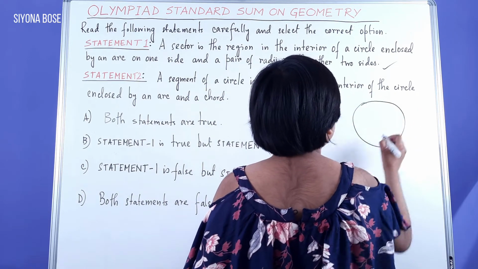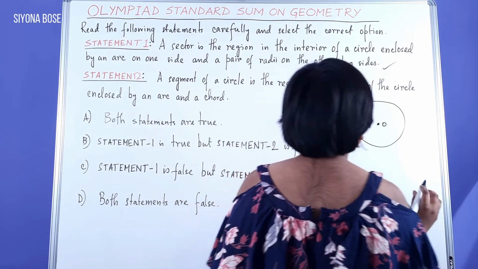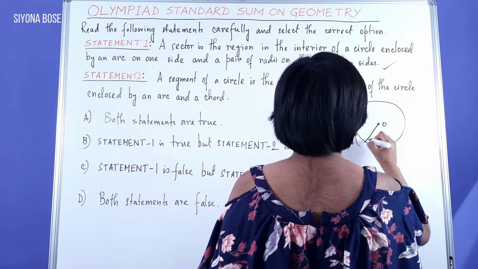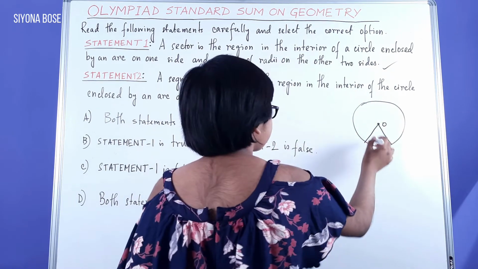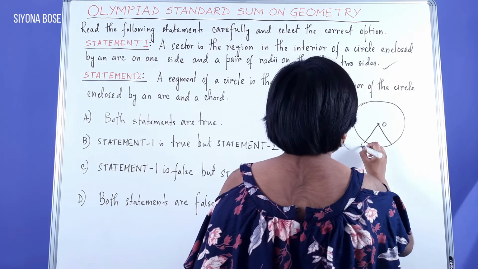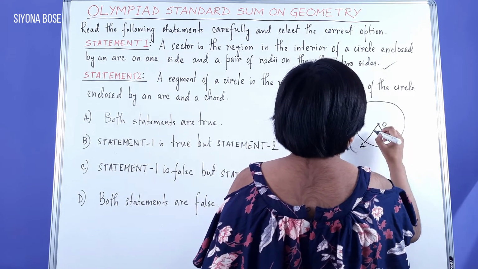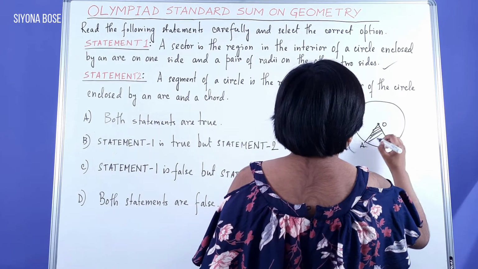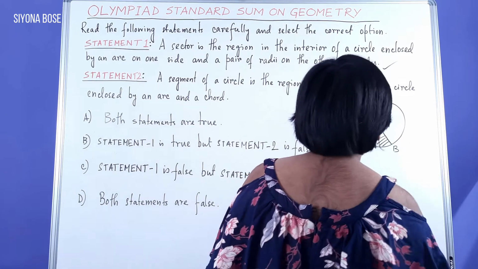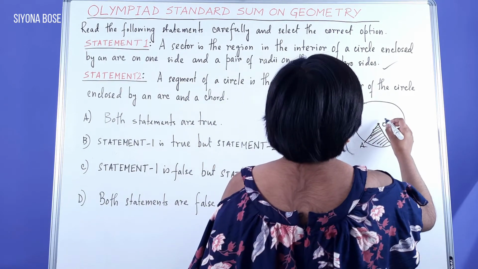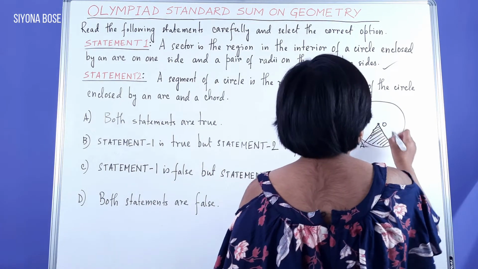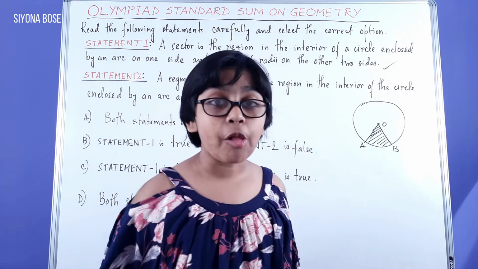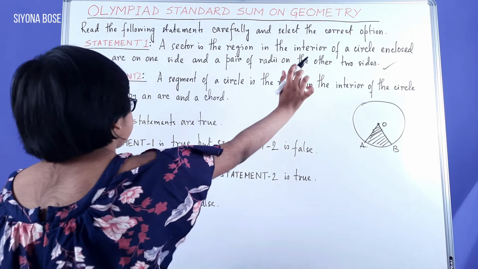Circle, center O. Now, two radii, and it's enclosed by two radii and one arc. Over here, I'm shading this sector. Here it's bounded by radii OA and OB and arc AB. This is one sector of the circle. This is a correct statement.